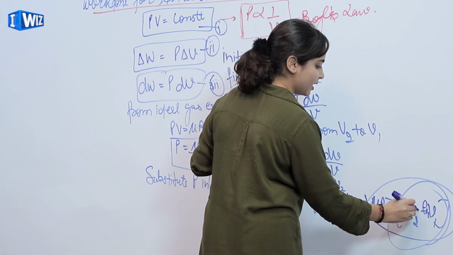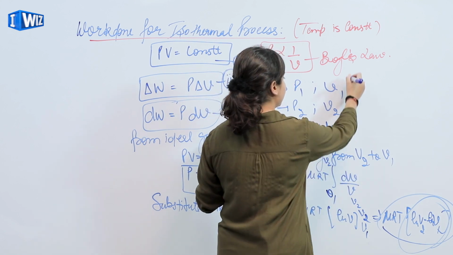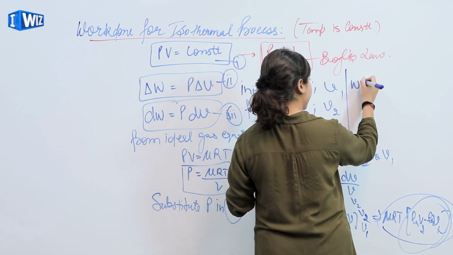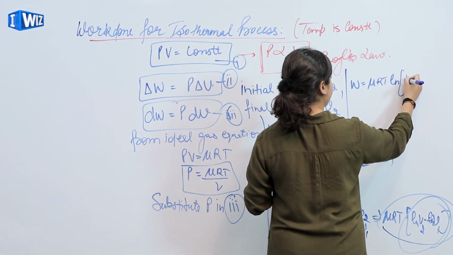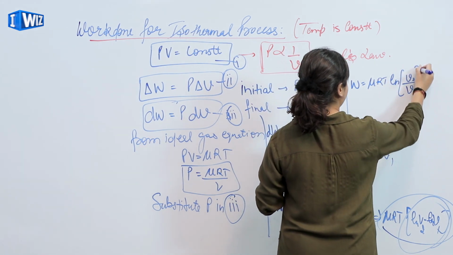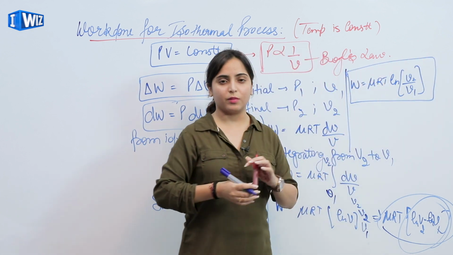Now using the identity, we can write ln V2 minus ln V1 as ln V2 upon V1. So we get the final work done as mu RT ln V2 upon V1. So this is the work done for the isothermal processes.